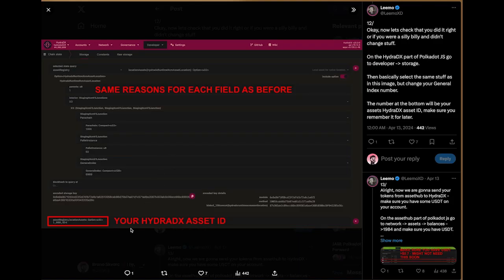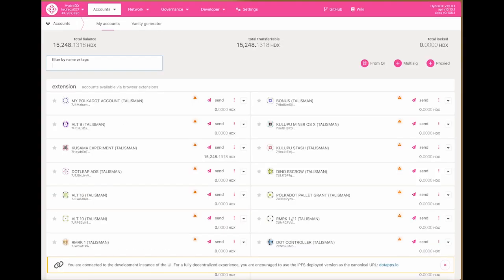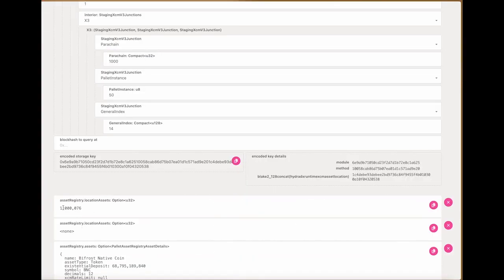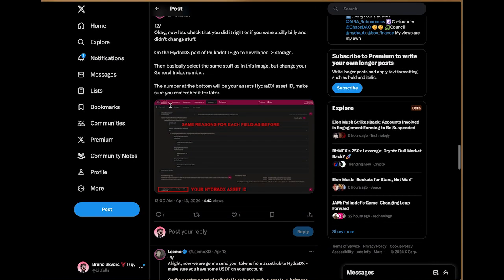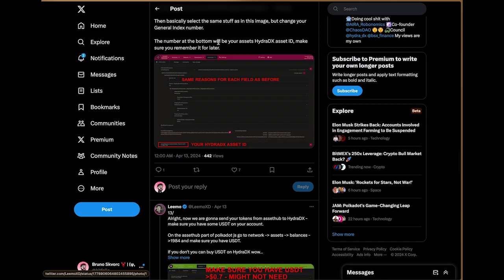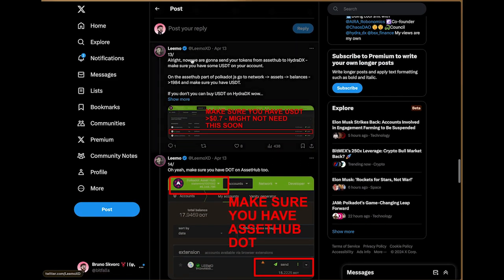Let's find out. Your HydraDX asset ID, I see. Okay, so now we know our asset ID. This is 1,000,076. Next up, the number at the bottom would be the asset ID. Make sure you remember it for later. Yes, sir. Now we're going to send your tokens from AssetHub to HydraDX. Make sure you have some USDT on your account. I'm not sure I do. We'll find out, I guess.